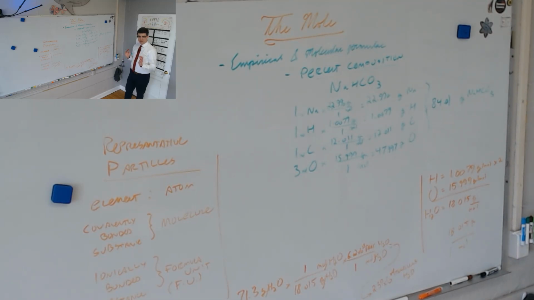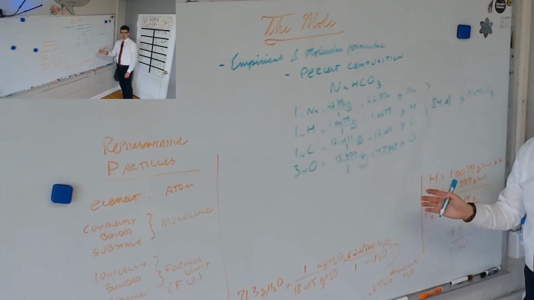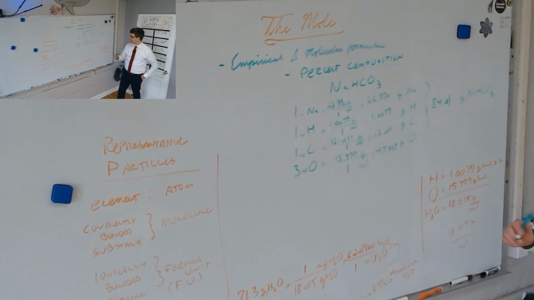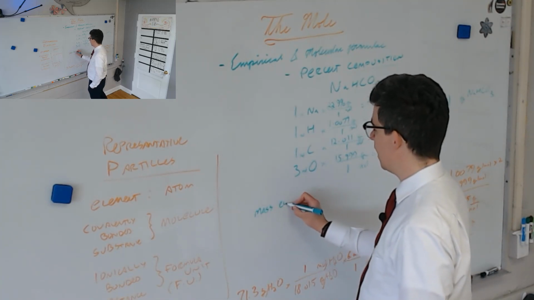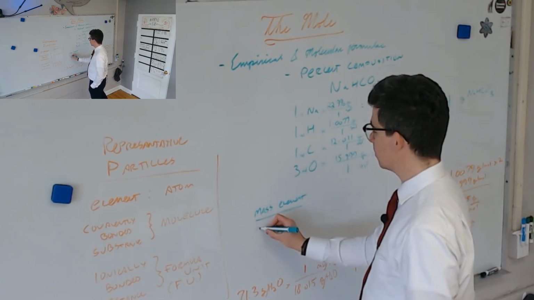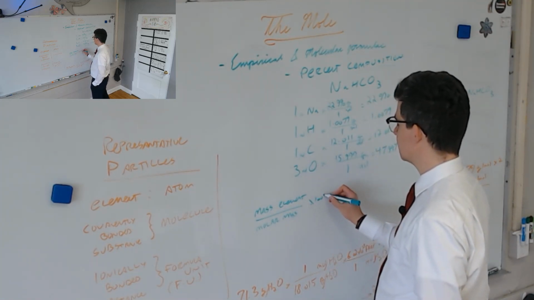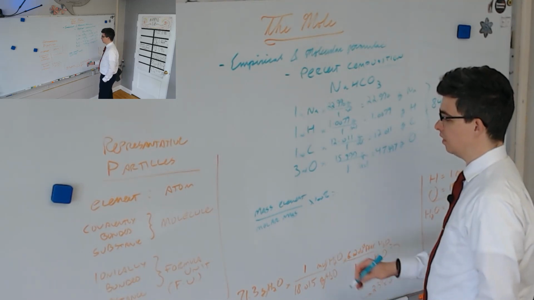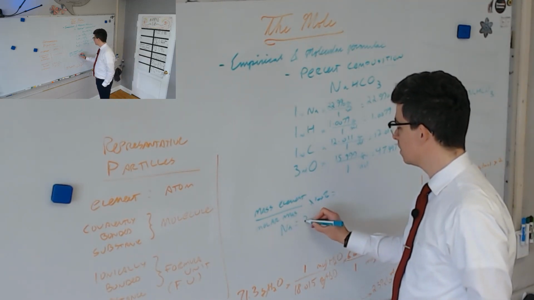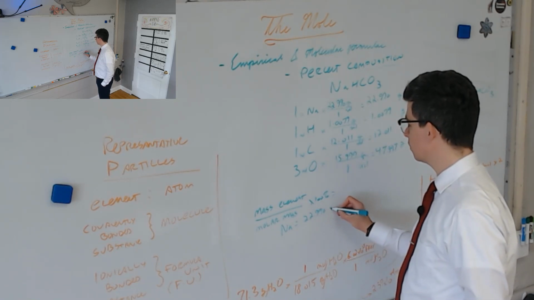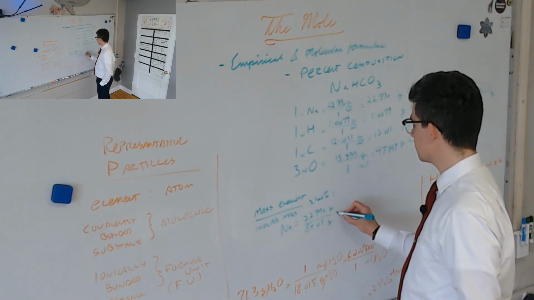As I said, that's the second to last step. So now we found the molar mass, which is also the sum of all these. So the actual formula for percent composition is mass of that element over the molar mass of the formula times 100%. That's all it is. And so for sodium, we're going to do 22.990 grams over 84.01 grams. You see where both these numbers came from?